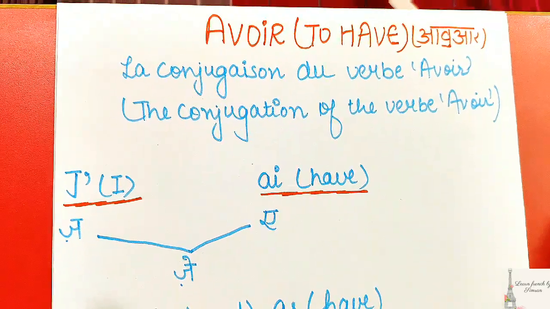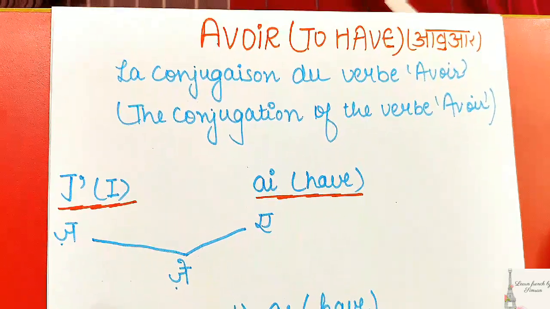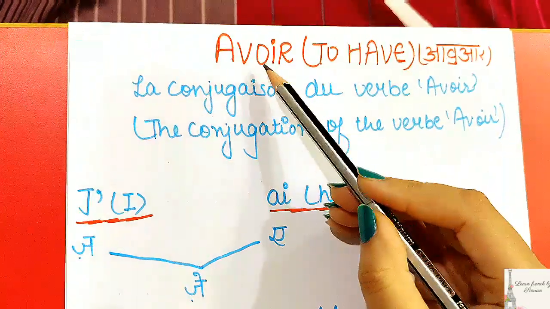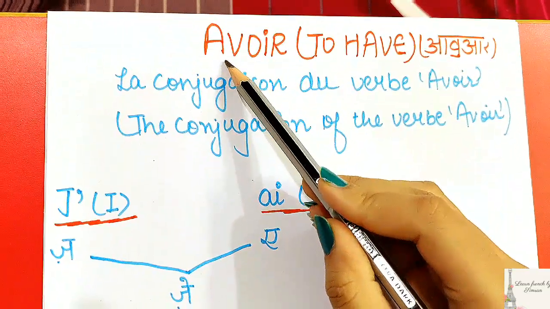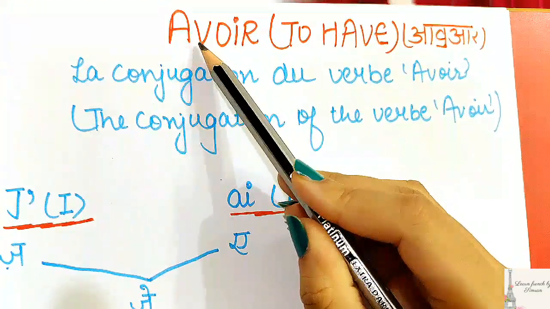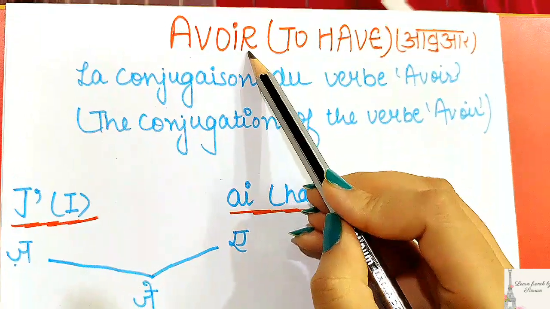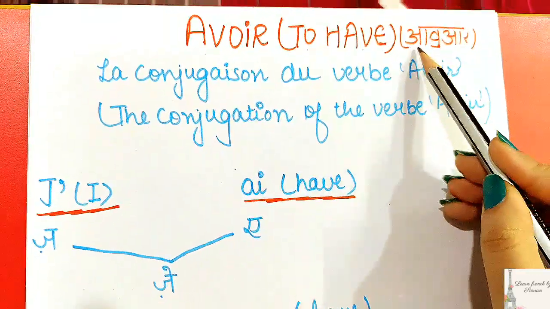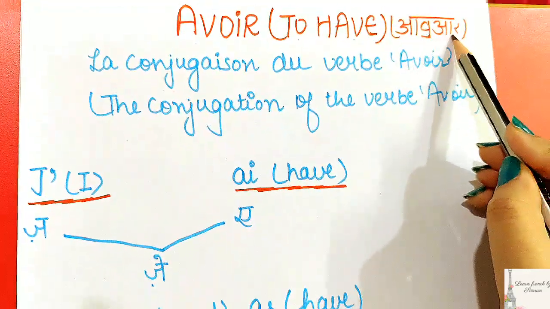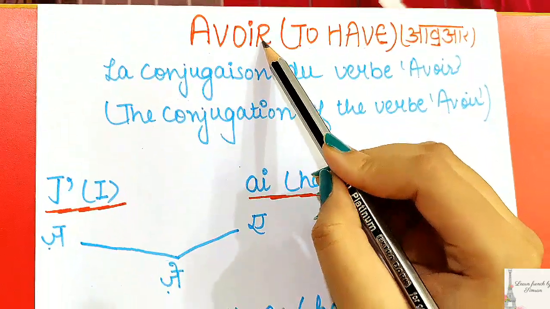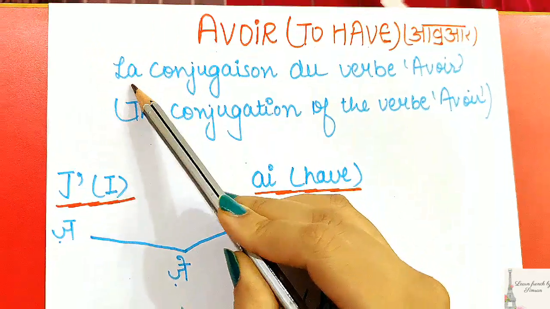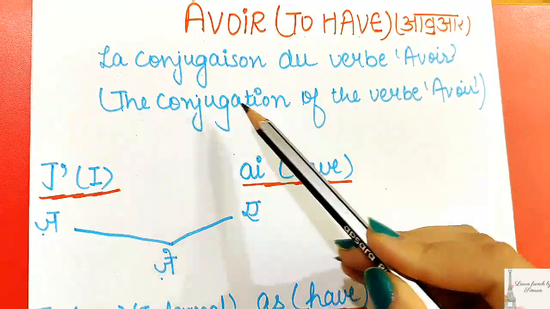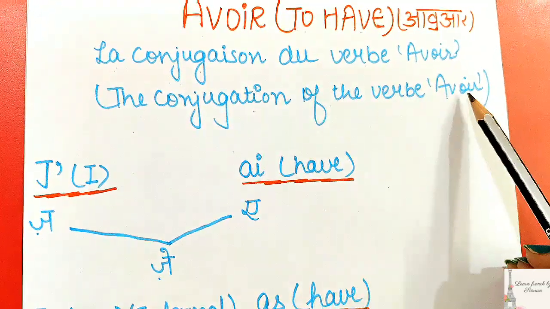In today's video, we are going to learn about one more important and basic verb of French. So let's see here. As you can see, I have written on the top this word AVOIR, which means to have, and its pronunciation is avoir. Avoir, which means to have. And I have written here la conjugaison du verbe avoir, which means the conjugation of the verb avoir.